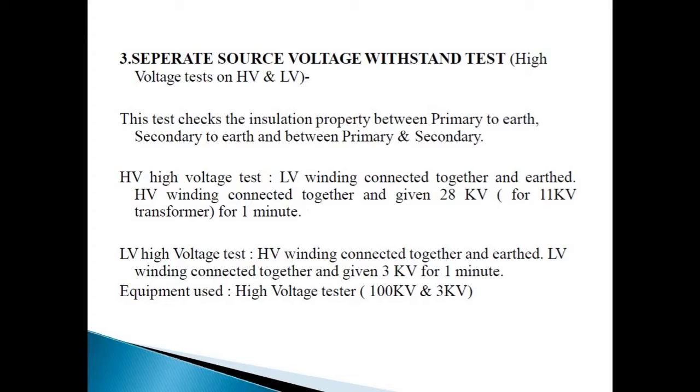In HV voltage test, HV winding connected together and LV winding connected together and given 28 kV for 11 kV transformer for 1 minute. Now LV high voltage test. In LV high voltage test, HV winding connected together and LV winding connected together and given 3 kV for 1 minute. And high voltage tester 100 kV and 3 kV are used.